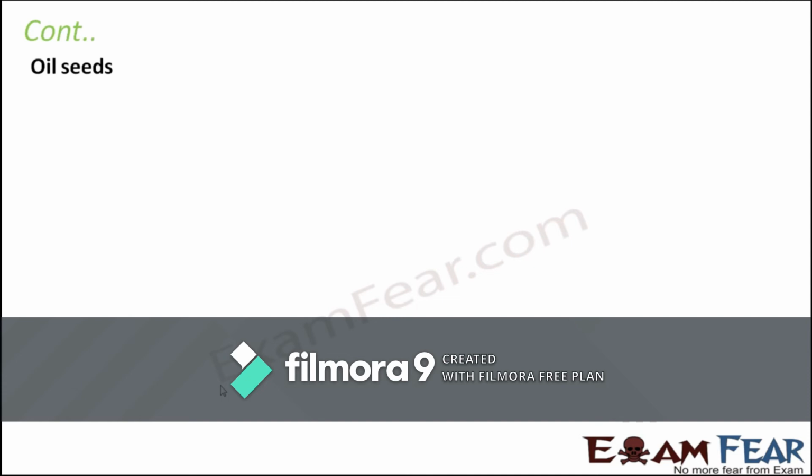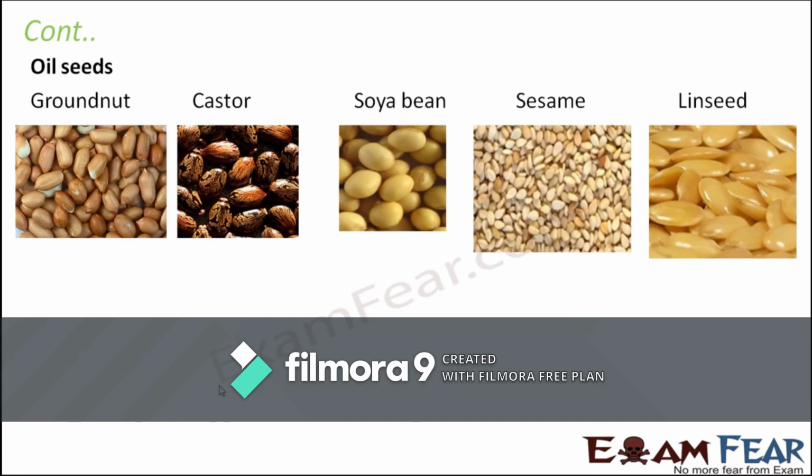Then you talk about oil seeds. From where do we get oil? We talk about different types of oil: sunflower oil, sesame oil, olive oil, mustard oil. All these different types of oil are obtained from different types of seeds. Whether you talk about groundnut or castor or soya bean, sesame, linseed, they are all different types of seeds, and these seeds have that speciality that you can extract oil from them. So oil is present within these seeds.